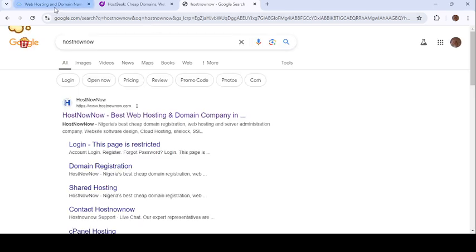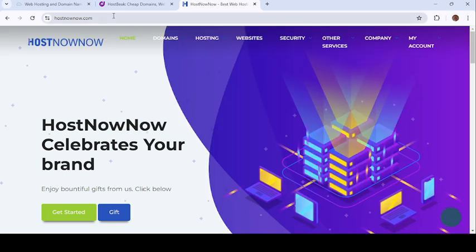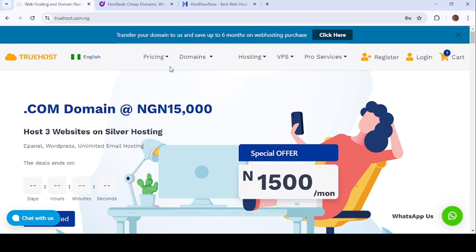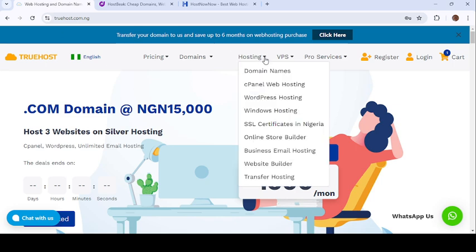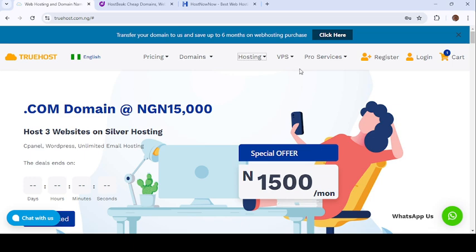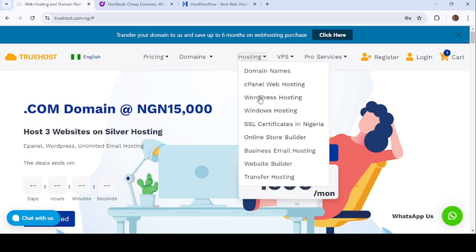We are going to be using TrueHost, Hostbig, and Host Now. So let's go back to TrueHost. I'm on my tab, so I go to TrueHost and click on this. Let's do it one by one. I click on hosting and drop it down. There are many hosting options here, but I'm a website designer, so I can click on WordPress hosting because I'm a WordPress designer and that's what I want to build. But you can click on many hosting options based on what you want to build.